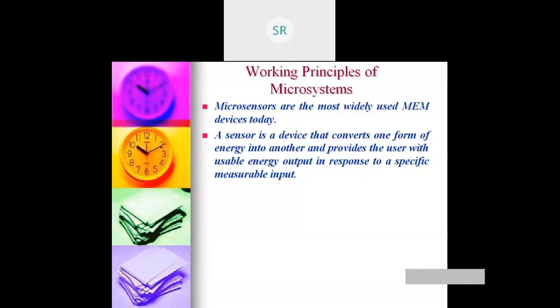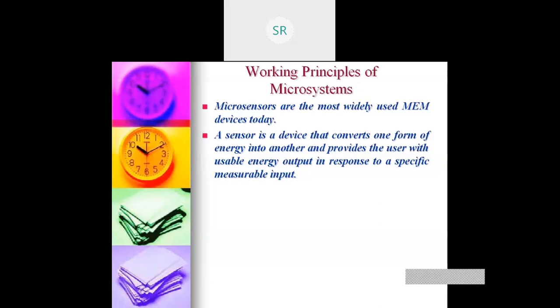So if I am measuring pressure, I want output in terms of voltage. So I am converting mechanical energy into electrical energy.